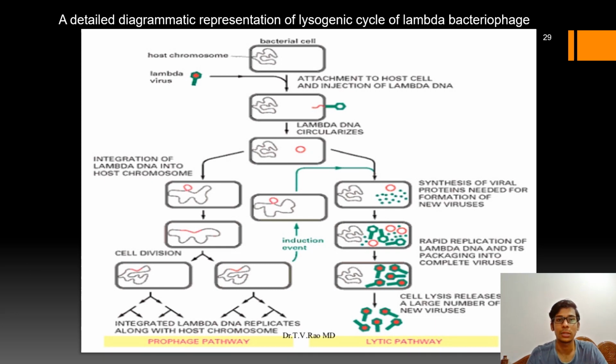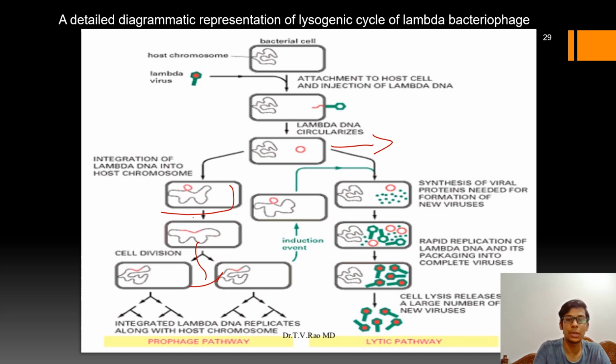So this picture gives you an ideal differentiation between the lytic and lysogenic cycle. Till the penetration, the process will be the same, but here you can see that the lambda genome gets incorporated into the bacterial genome and it will get passed on generation after generation.